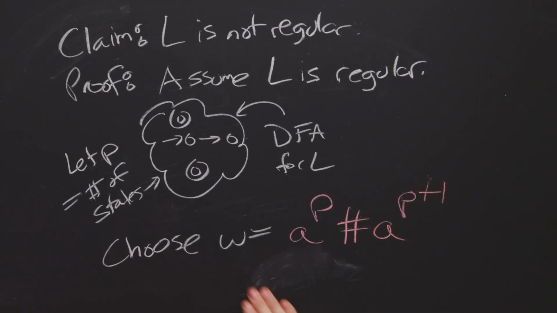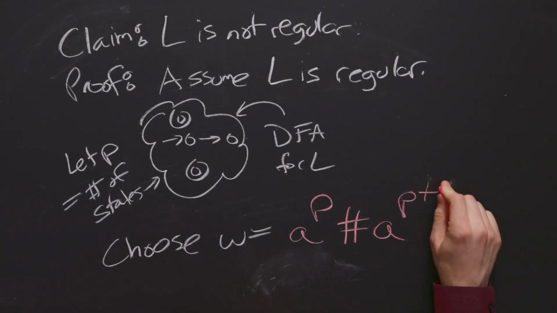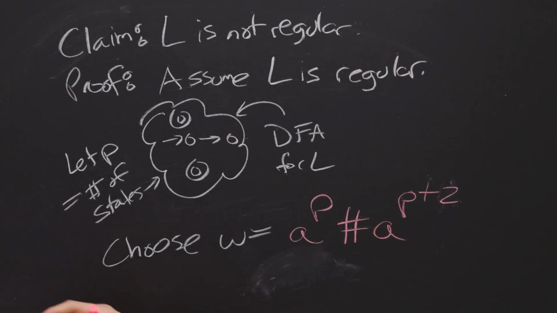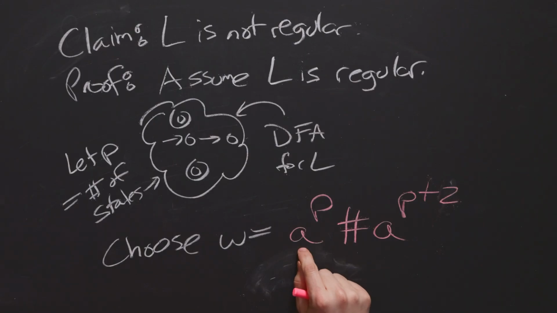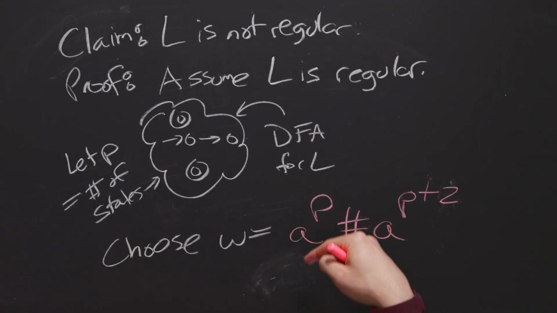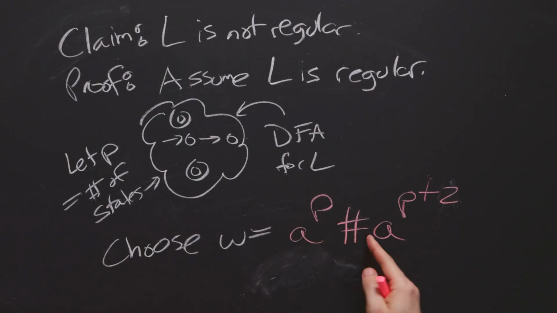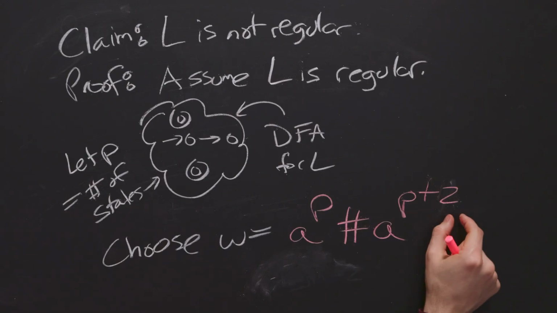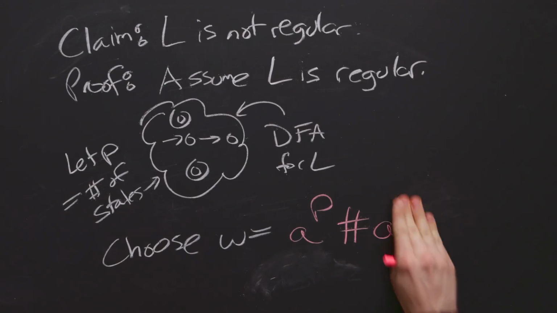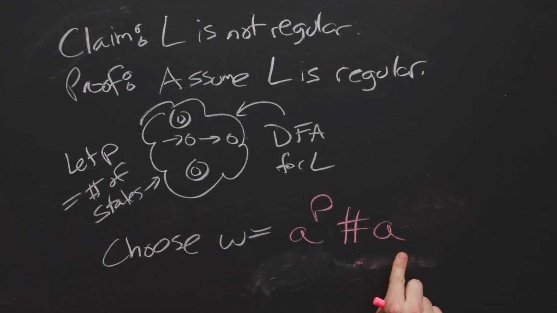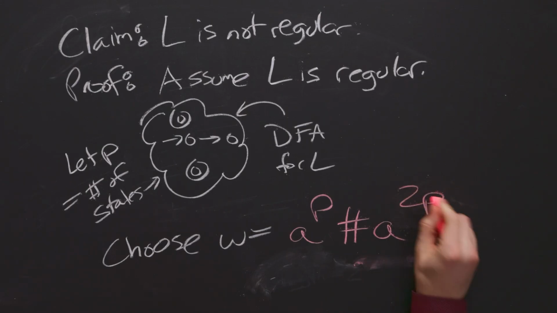Well, then you may think, let's try P plus 2. Well, that's not going to work either for a similar reason, which is that we would have, for example, 3 A's over here. If we try to pump in another copy of 3 A's, then we're not going to have it be exactly 2 more A's than P, so that's not going to work either. Well, then you may think, okay, let's choose a much larger value over here. Let's do 2P. Well, that's not going to work either.